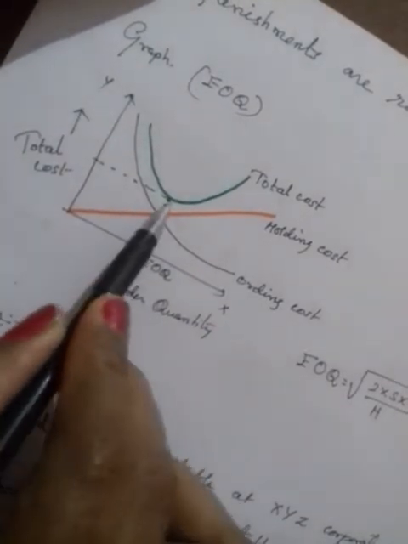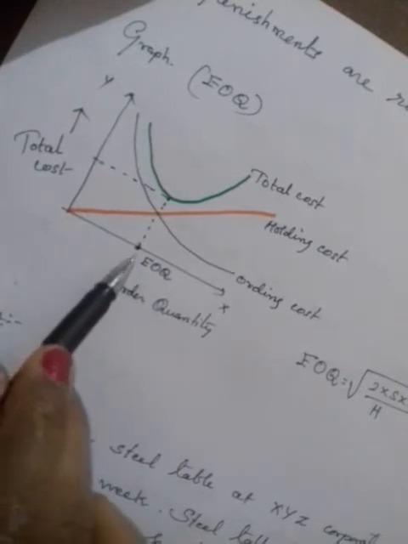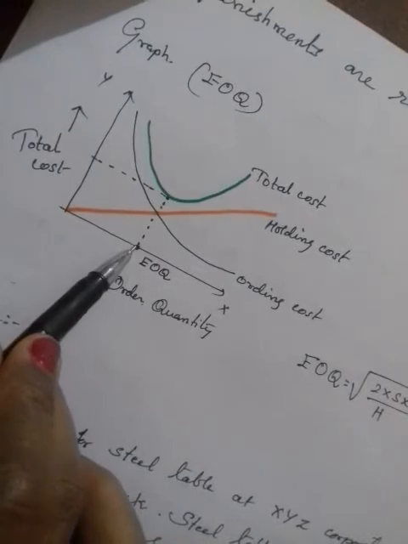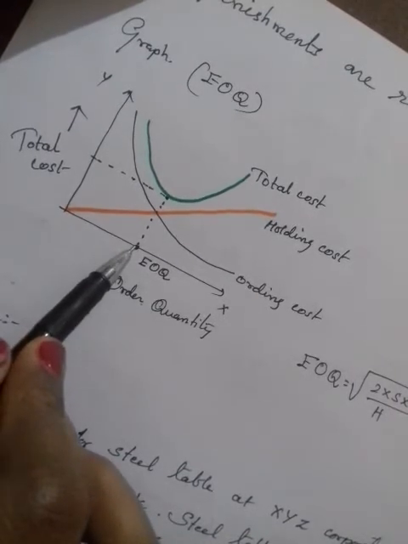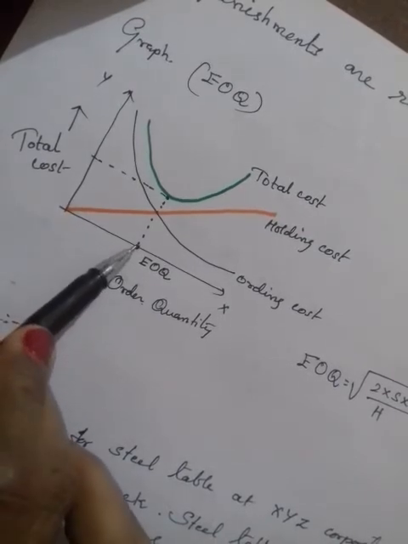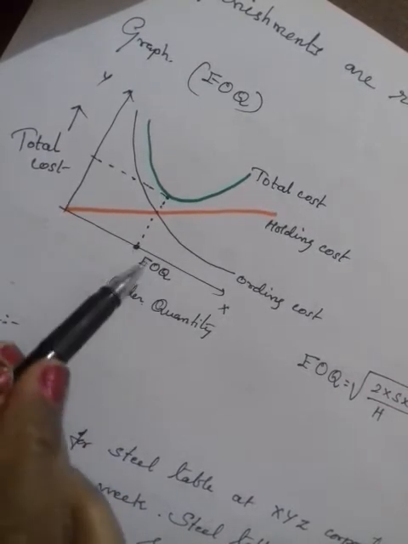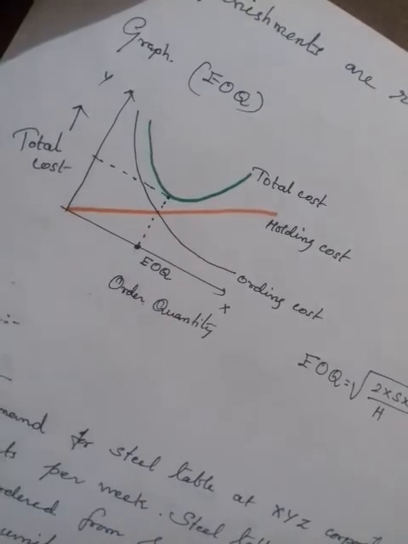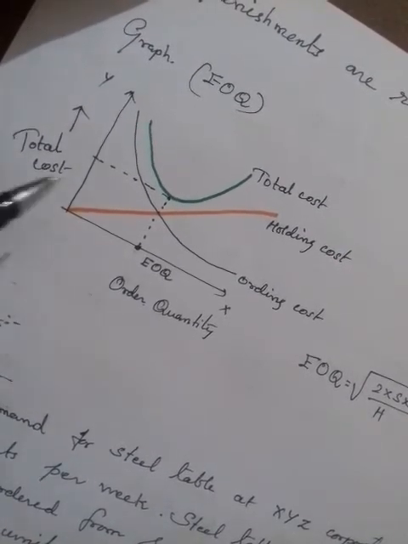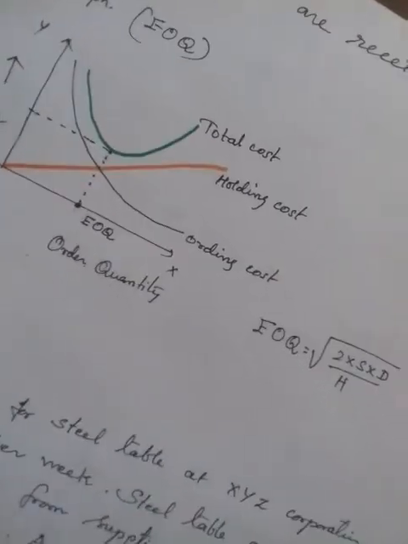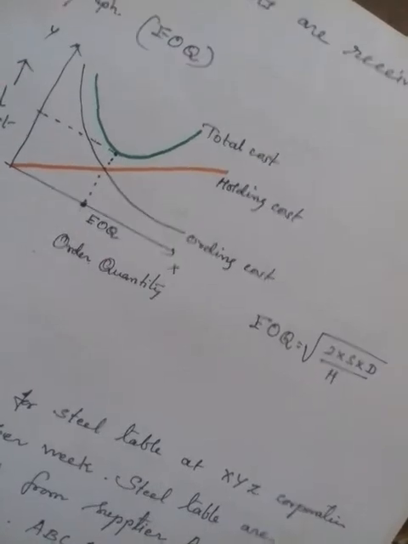Where we get this point, drag one perpendicular line towards the x-axis, and at this point you will get the EOQ. As per our example, it is 269 basketballs, so here you will get 269 basketballs. How much cost will you incur? Put one parallel line towards your x-axis, and here you will get the total cost, holding cost plus ordering cost. So this is our graphical method to calculate EOQ.